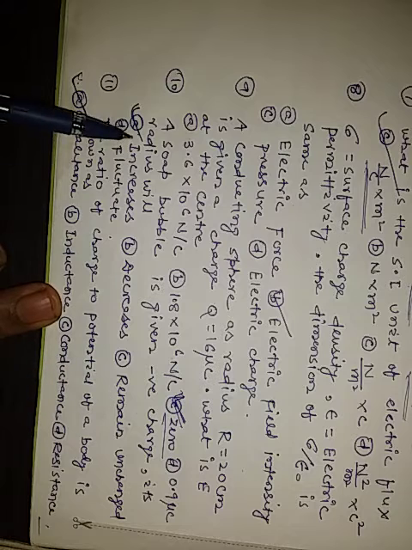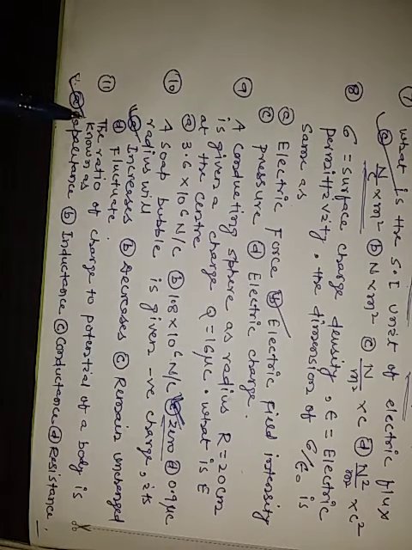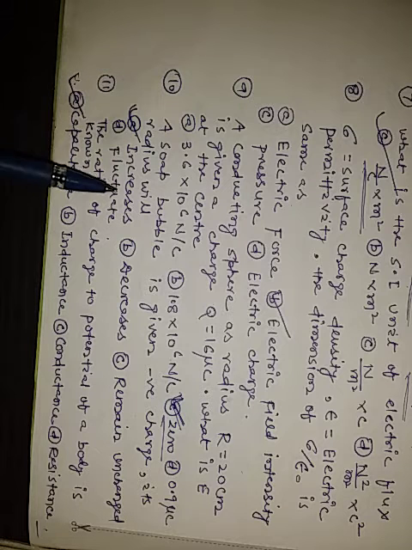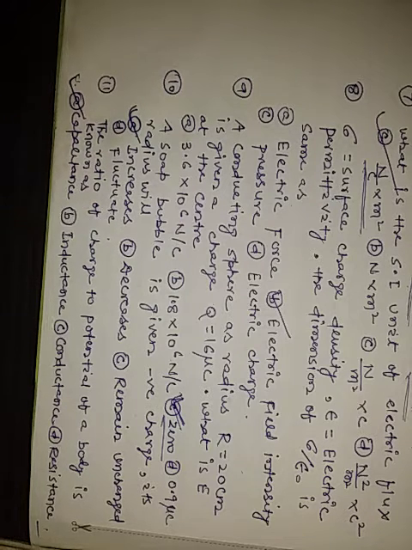Question number 10. A soap bubble is given negative charge. Its radius will, option A, increase, option B, decrease, option C, remain unchanged, option D, fluctuate. So the right option is, its radius will increase.